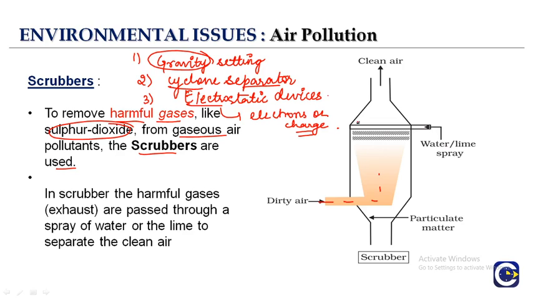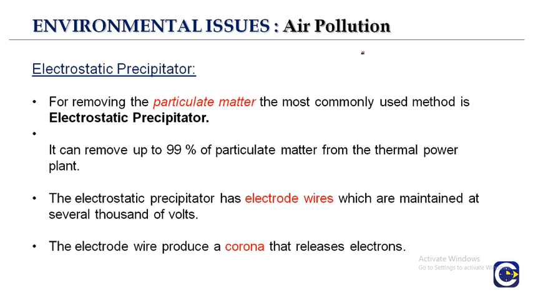At last, these harmful gases are passed through the spray of water or the lime to separate the clean air, and the clean air has been separated out. We are going to talk in detail about these devices, how they are removing the pollutants and how these harmful gases have been removed.